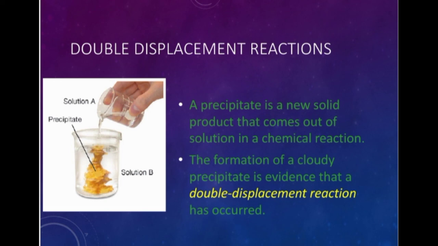Double displacement reactions. The picture shows solution A, the precipitate, and solution B. A precipitate is a new solid product that comes out of solution in a chemical reaction. The formation of the cloudy precipitate is evidence that a double displacement reaction has occurred.